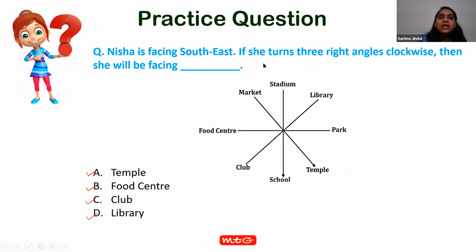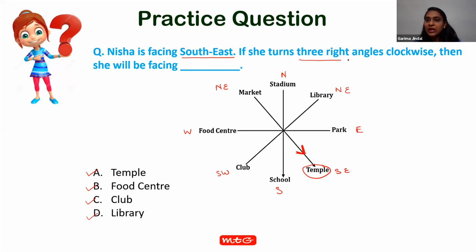Now see how. Nisha is facing southeast. That means first I draw my 8 directions: north, east, south, and west, northeast, southeast, southwest, and northwest. Now where is southeast? Towards the temple. Now Nisha's face is towards the temple. Now she turned 3 right angles clockwise.